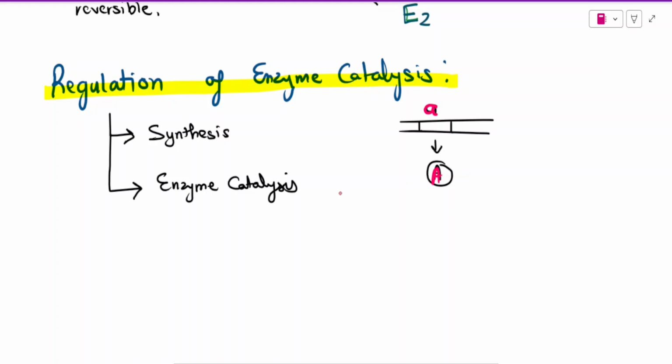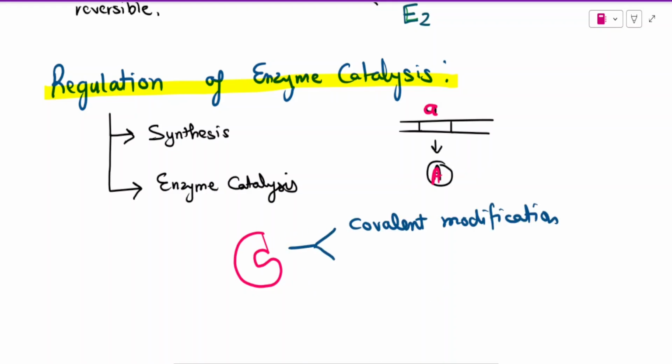Some enzymes are regulated only at the level of synthesis, and some enzymes are regulated at the level of enzyme catalysis, by which we mean that the enzyme is constitutively synthesized all the time. Enzyme is made all the time. The gene is always on, there is always a basal level of transcription, but we are regulating the activity of this enzyme, and this can be done by two processes, either by covalent modification.